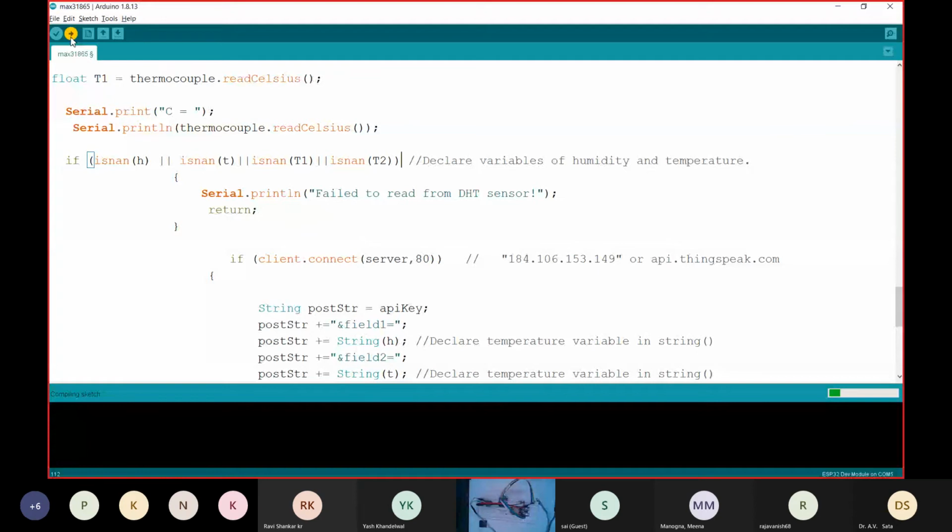I had connected it in the reverse order previously, so I will just refresh it.